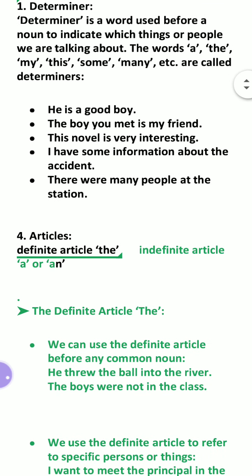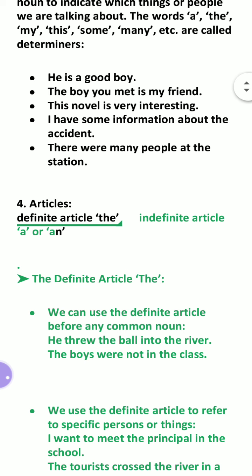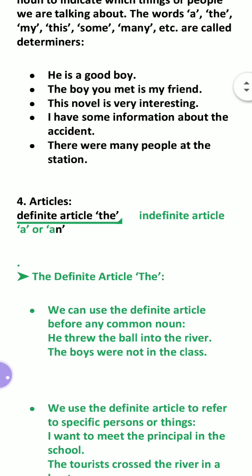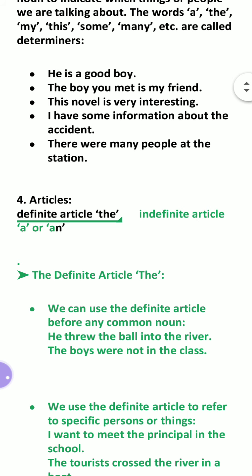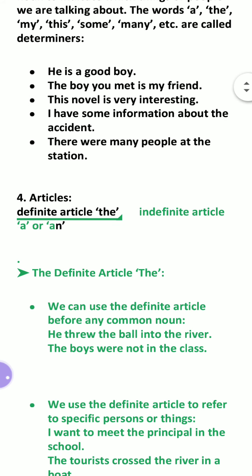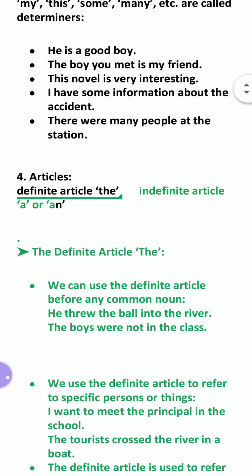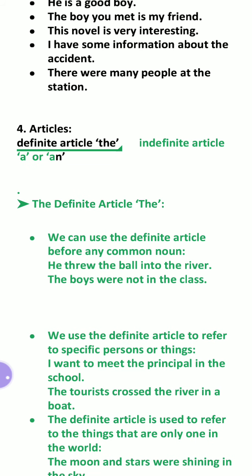First I have picked up articles. He is a good boy. Here a is a determiner. The boy you met is my friend. Here, my is a determiner. This novel is very interesting. So this is the determiner. I have some information about the accident. So some is a determiner. There were many people at the station. So here many is the determiner. So, these are the determiners, and we will read the use of these determiners.